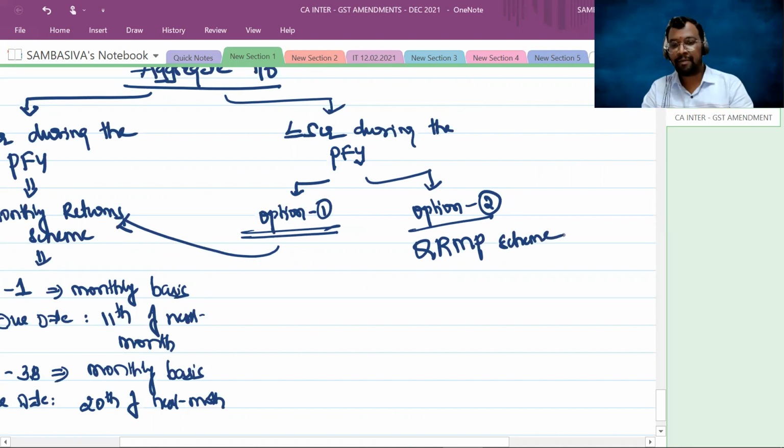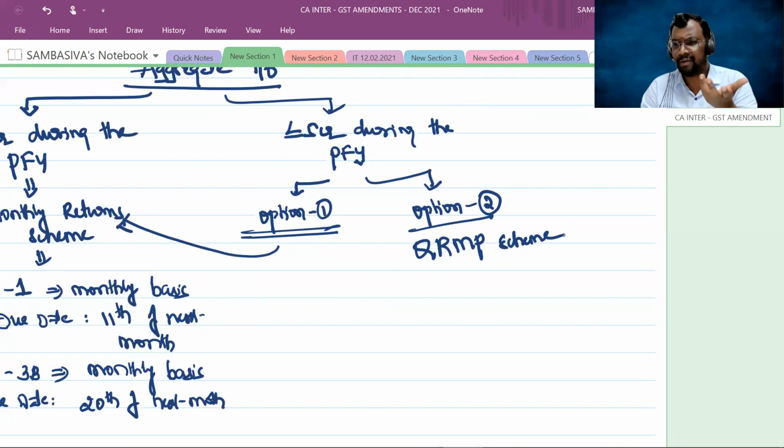So from this chart, we can understand one important point. Quarterly return monthly payment scheme is just an optional scheme provided to the taxpayer. If your turnover is less than or equal to 5 crores during the preceding financial year, it's not mandatory that you compulsorily adopt the QRMP scheme.